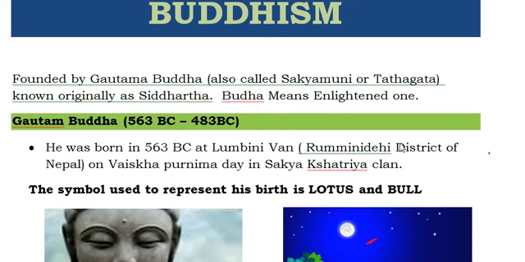Hello friends, so now we will be discussing Buddhism. Buddhism is a religion, we know that, and it was founded by Gautama Buddha. And the meaning of Buddha is enlightened one.